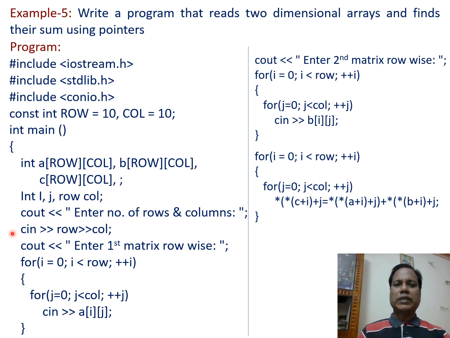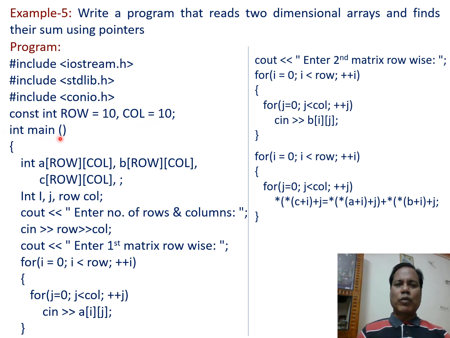These header files are included in our source code. The next statement, const int row equal 10, col equal to 10, semicolon, declares row and col as two constants and their values are initialized as 10 and 10.